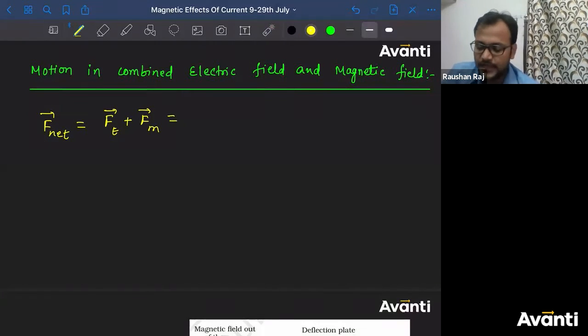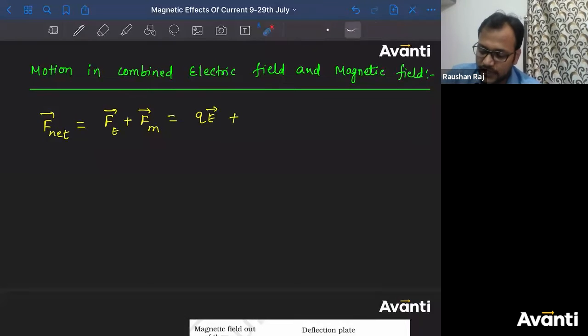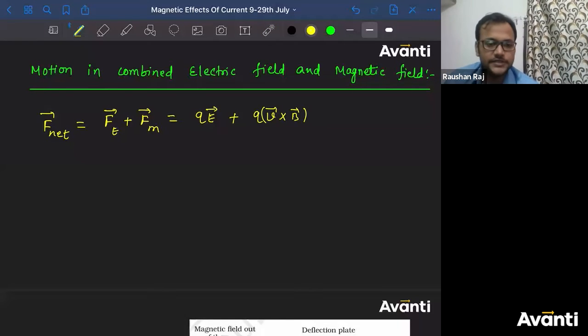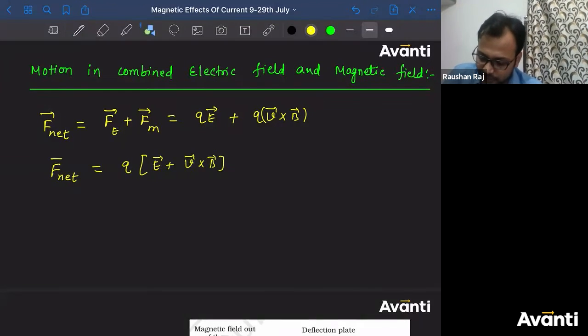If charge is Q and electric field is E, what is the value of Fe? I write Q into E. Correct? Plus, what is the value of Fm here? If velocity is V, magnetic field is B, and charge is Q, then can I write Fm will be equal to Q V cross B. So this is the magnetic force. Correct? So net force is equal to Q into E plus V cross B. So following this force, depending on in which direction the force is acting, the motion of the charged particle will be decided.